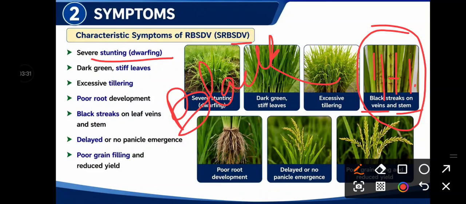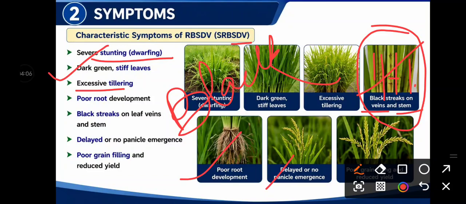Another characteristic symptom is dark green leaf. If you see the field from a distance, you feel it is a very healthy field with very healthy plants, because the plant leaves become very dark green. Excessive tillering is seen. But if you go into the field for a closer view, you can see these black streaks, poor root development, delayed or no panicle emergence, and poor grain filling.